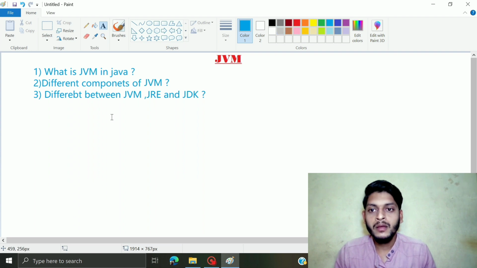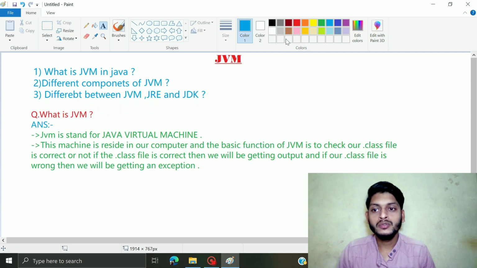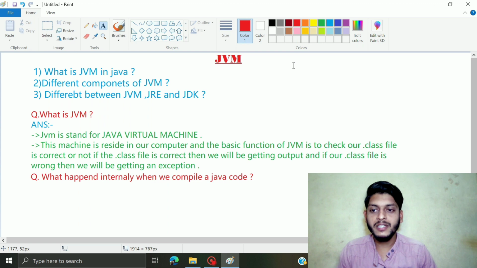So let me write. So guys, what is JVM, guys? JVM stands for Java Virtual Machine, guys, and it resides in our computer. So what is the basic function of JVM? JVM checks our dot class file, guys, whether it is correct or not. If the dot class file is correct, then we will be getting an output, and if our dot class file is wrong, then we will be getting an exception, guys. Now, what is our second question, guys?